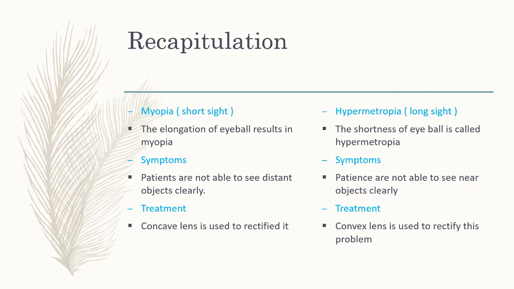Treatment: concave lens is used to rectify it. Hypermetropia, long sight. The shortness of eyeball is called hypermetropia. Symptoms: patients are not able to see near objects clearly. Treatment: convex lens is used to rectify this problem.